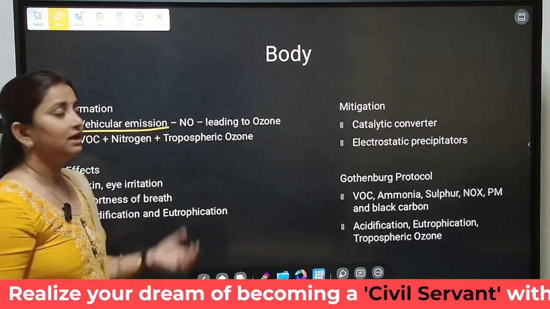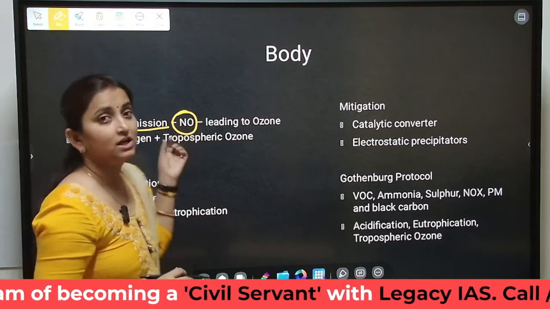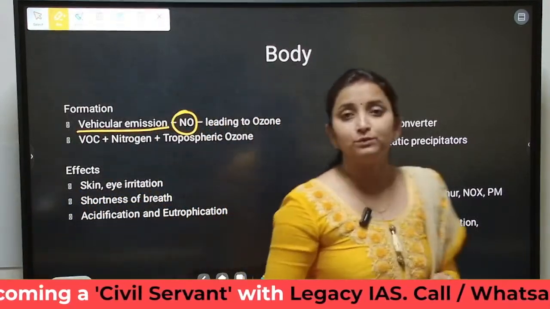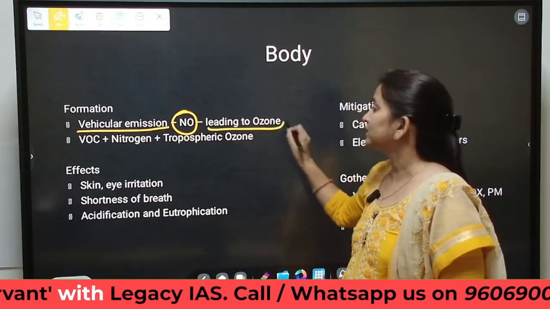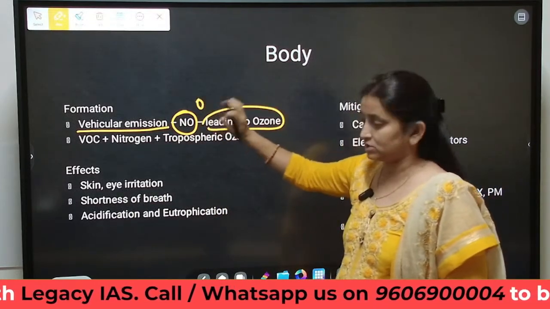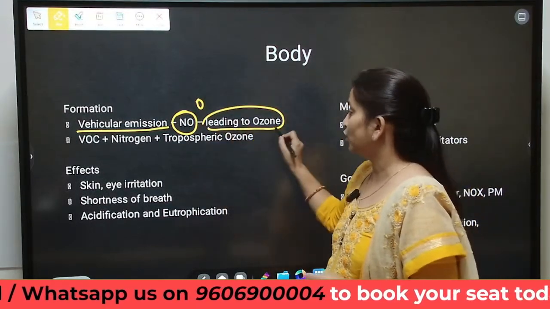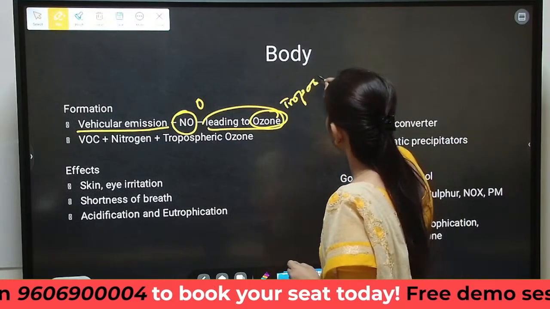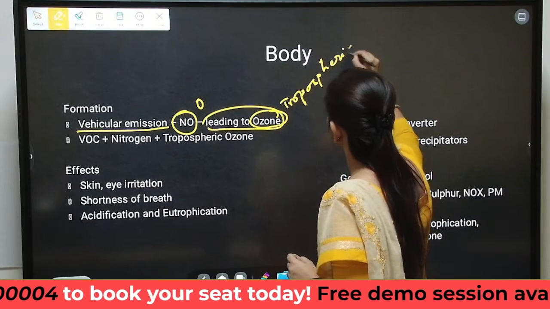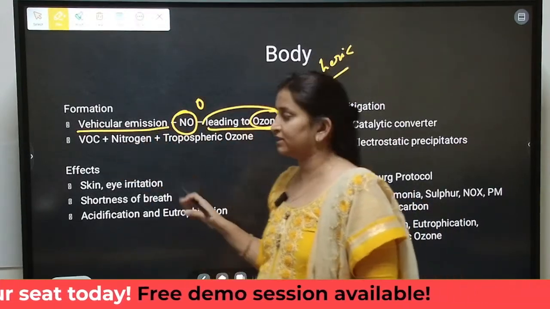Vehicular emission will lead to formation of nitrogen oxides. So NO is the compound which is formed because of the vehicular emissions. This combines with an oxygen molecule in air and forms ozone. This is the tropospheric ozone, which is formed in the first part of the reaction.